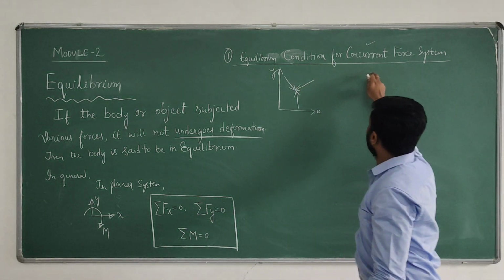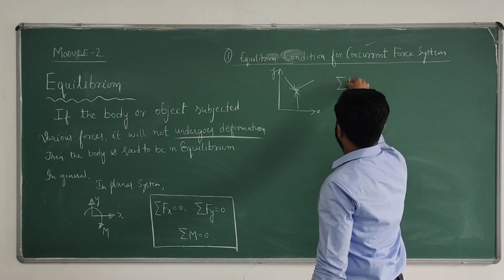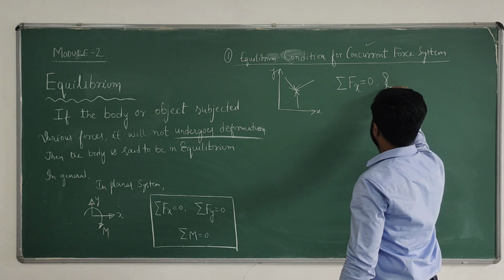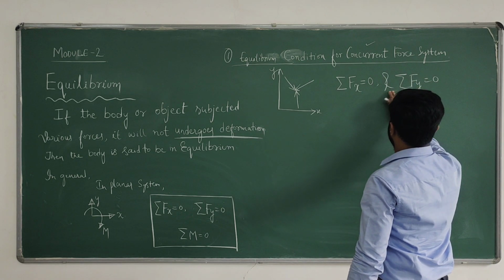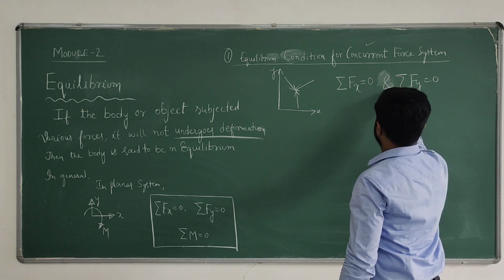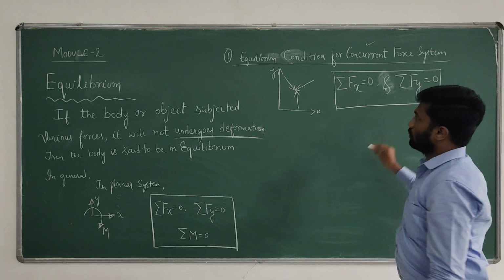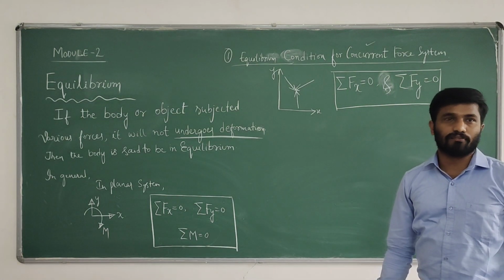So we are having only sigma Fx equals 0 and sigma Fy equals 0. This is the equilibrium condition for concurrent force system.